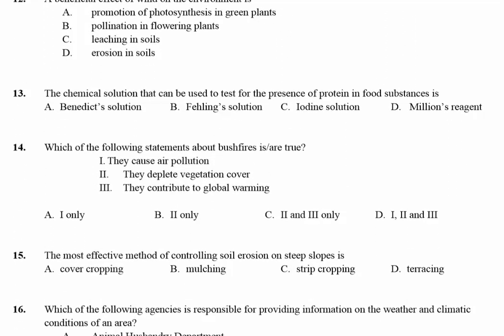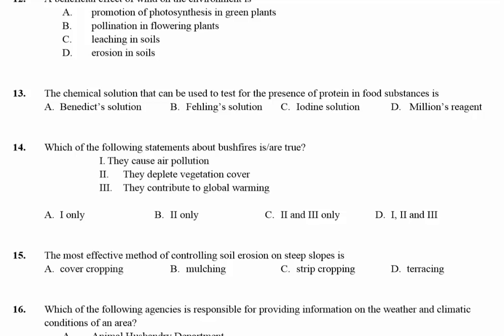13. The chemical solution that can be used to test for the presence of protein in food substances is millon reagent. Some will pronounce it as millon reagent. The answer is D.